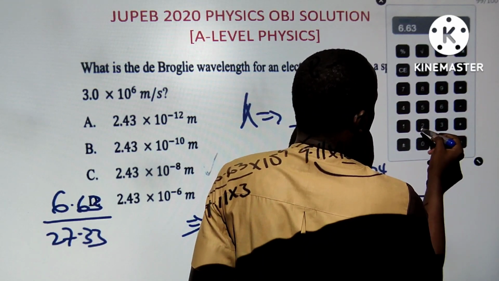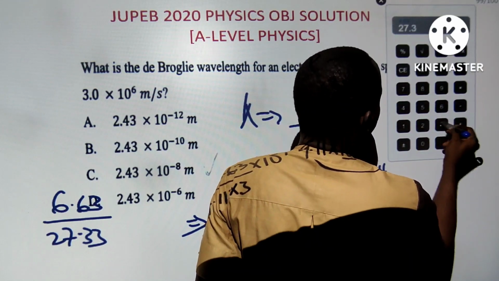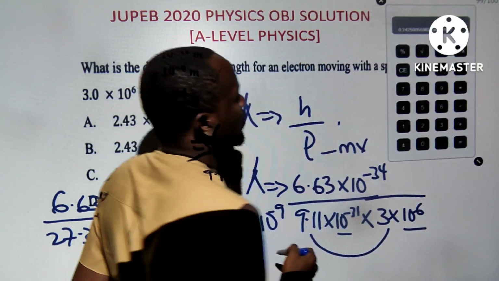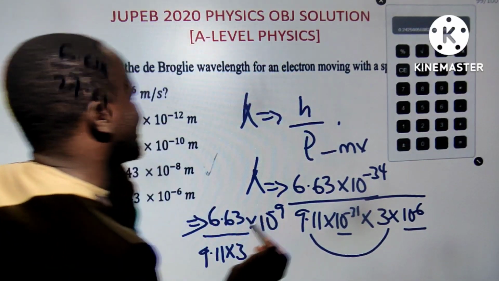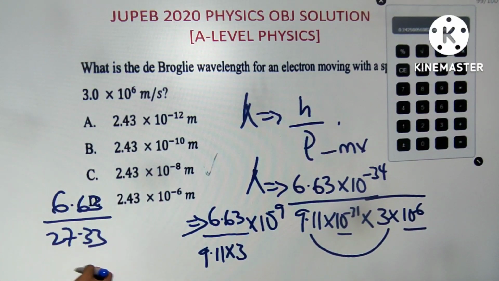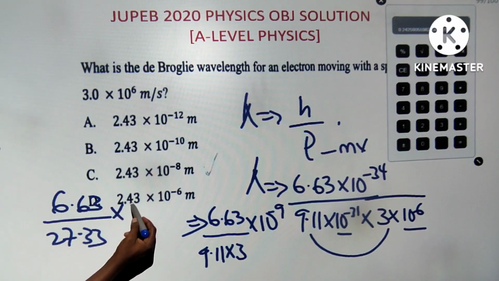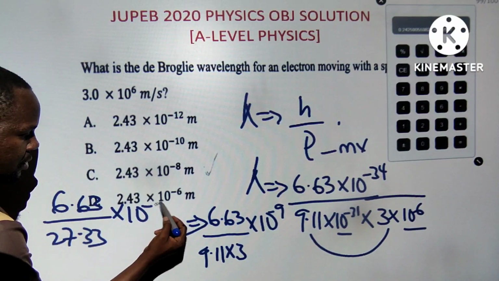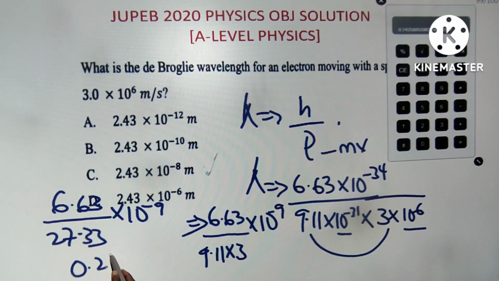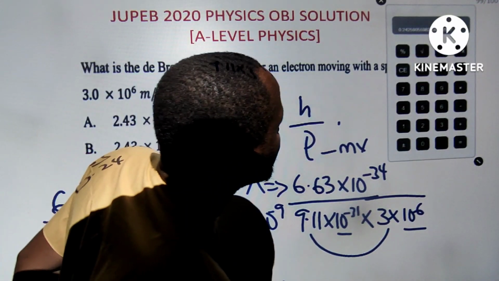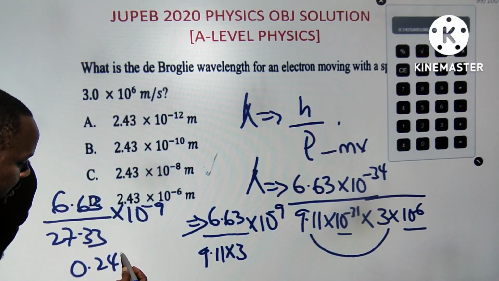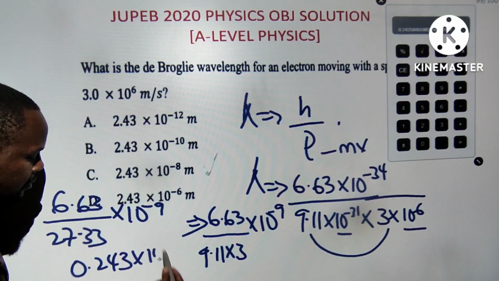6.63 divided by 27.33. Times as is fast. 0.2425. That one has an answer. So with the standard form, times 10 raised to power minus 9, is 0.242425. That's 240 times 10 raised to power minus 9.